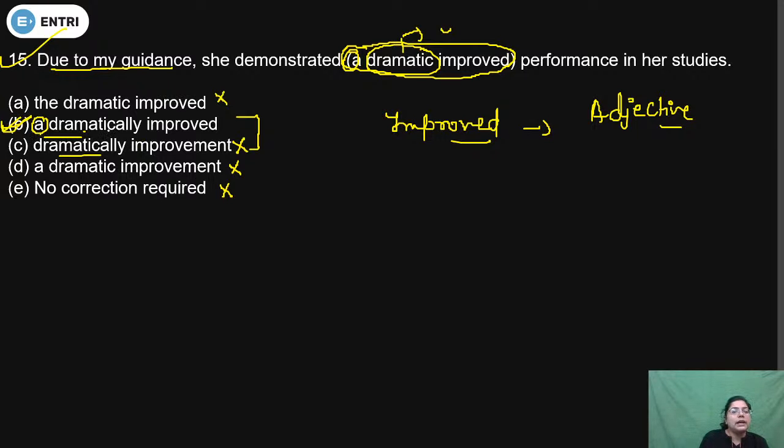So a dramatically improved performance in her studies. So it has to add information to the adjective. So remember that thing: to make an adverb we have to add ly. So the correct answer option is B. Now come to the next question.